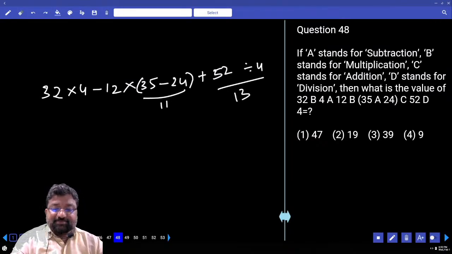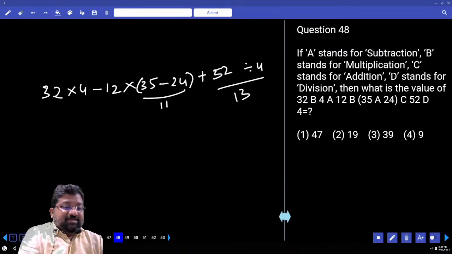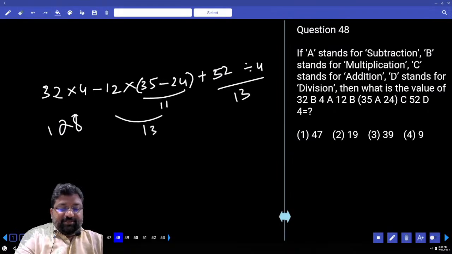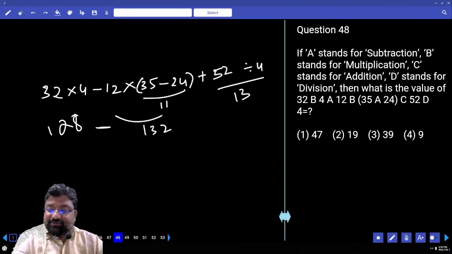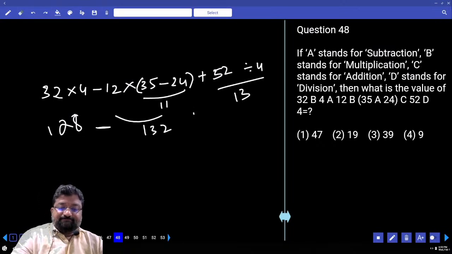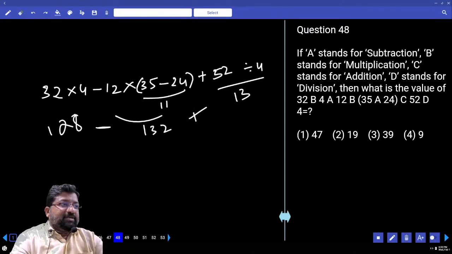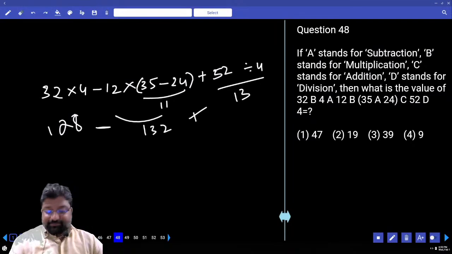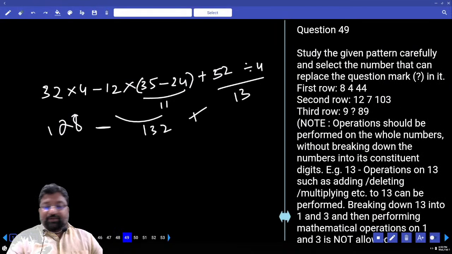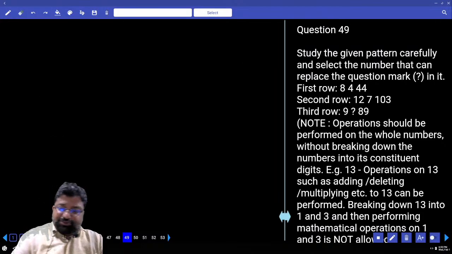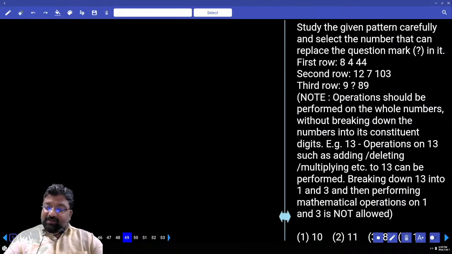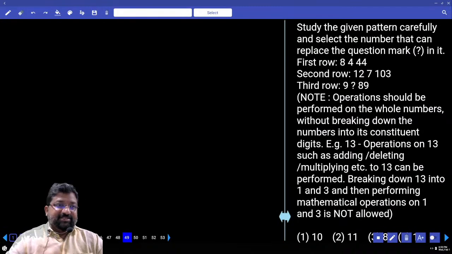13. Done. ఇప్పుడు నెక్స్ట్ 32 into 4. 128. 12 into 11. 132. 128 minus 132 plus 13. Minus 4 plus 13. In the answer? Plus 9. Clear? Next question.